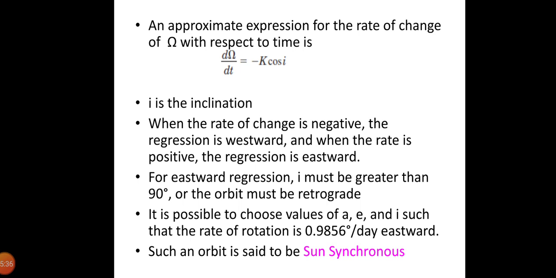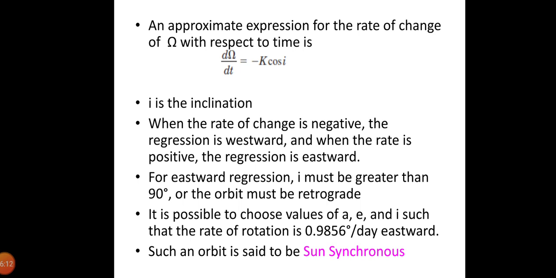So it will be seen that for eastward regression, I must be greater than 90 degrees, or the orbit must be retrograde. It is possible to choose the values of a, e and I such that the rate of rotation is 0.9856 degree per day eastward. Such an orbit is said to be sun synchronous. The major effect produced by the equatorial bulge is rotation of the line of apsides. So the line of apsides will also rotate due to this equatorial bulge.